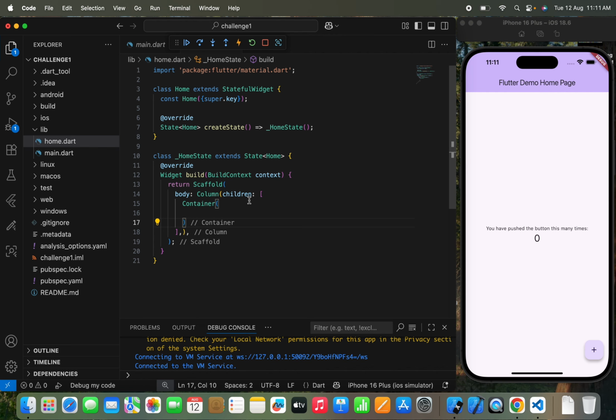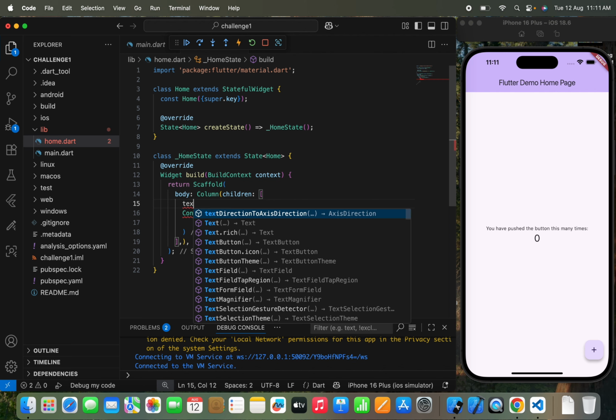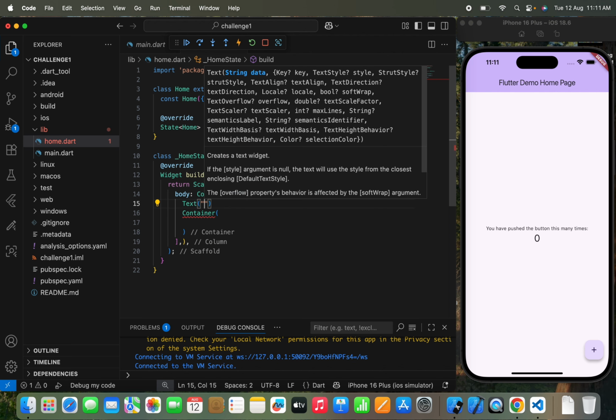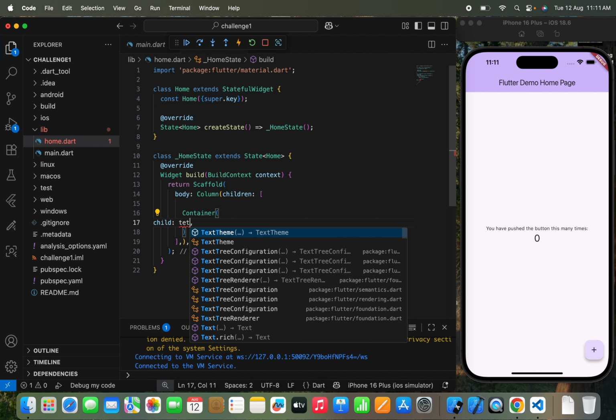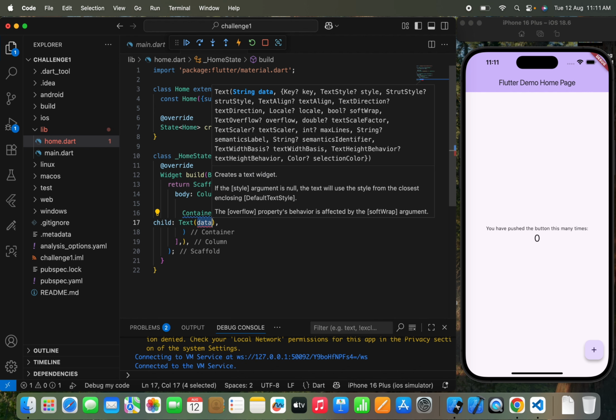That's the main case. I can use repeated widgets, like I can use a Container again, but I can't use a different widget other than these 3 widgets, right? So that's the main challenge. Here I will just make an app. I'll use a Text widget first. If you are telling me that a Text widget can't be used outside the Container, then no worries, let's do that. I'll use a child, and I need to use a Text widget so that I can show you the text.